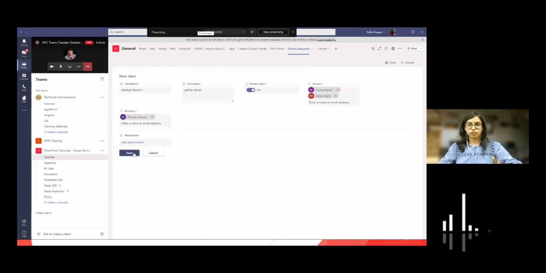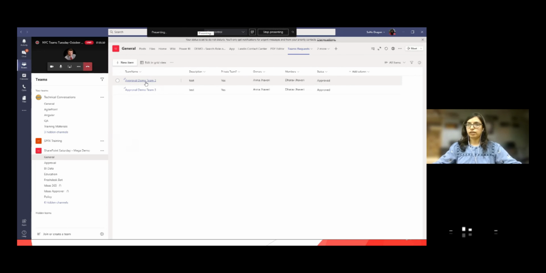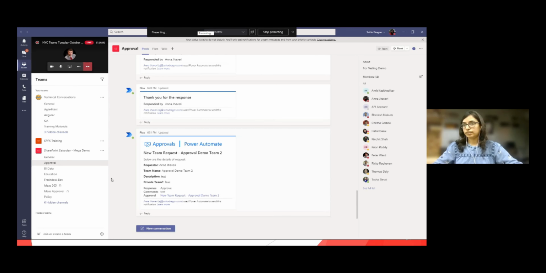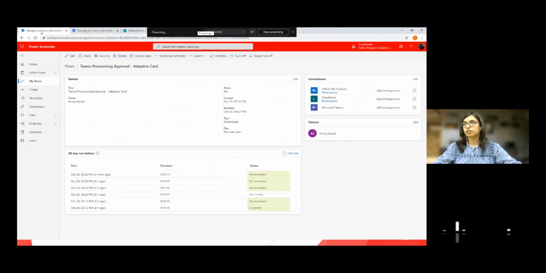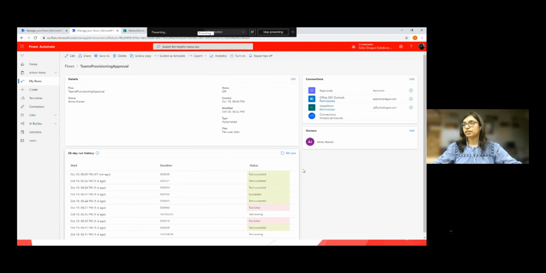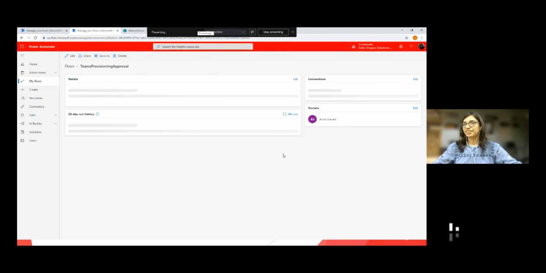That should trigger the flow and do its thing. Once this is saved, it will create an approval in this other approval channel. Peter, I mentioned that it takes a few seconds for the workflow to kick off and do its thing, so let's see. A Power Automate application on autopilot on an aeroplane probably wouldn't be appropriate.